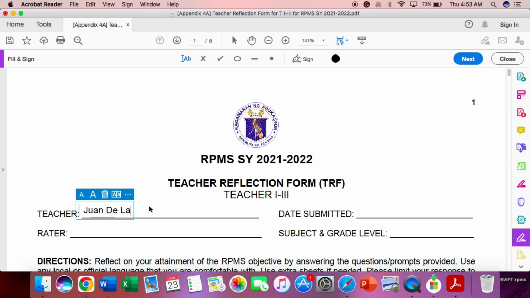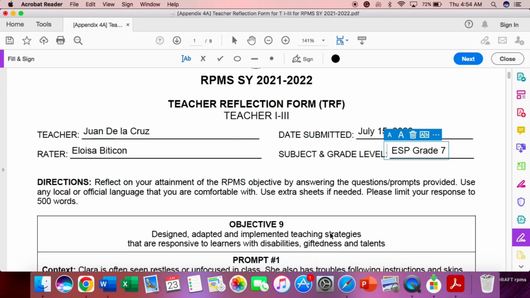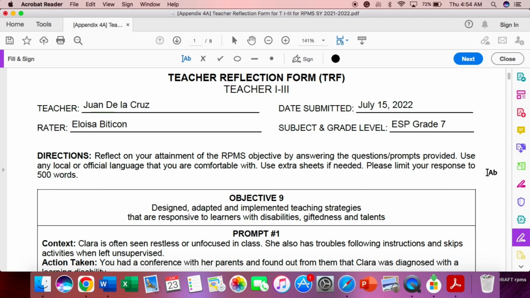So, we have here teacher. So, pangalan ng teacher, the rater, date of submission, the subject, and grade level. Take note, teachers, the direction here is to reflect on your attainment of the RPMS objective by answering the questions or prompts provided.